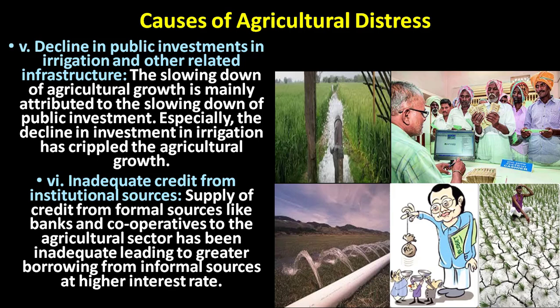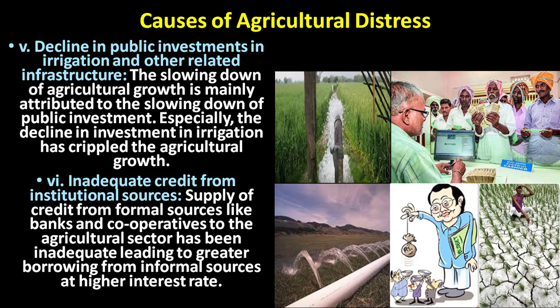And the sixth one, inadequate credit from institutional sources. Supply of credit from formal sources like banks and cooperatives to the agricultural sector has been inadequate, leading to greater borrowing from informal sources at higher interest rates.